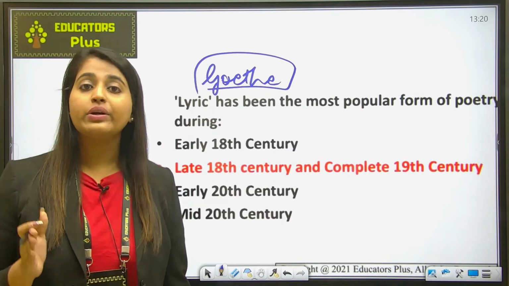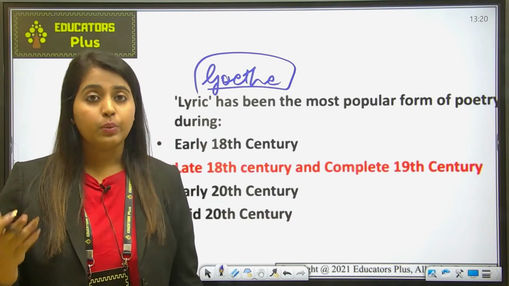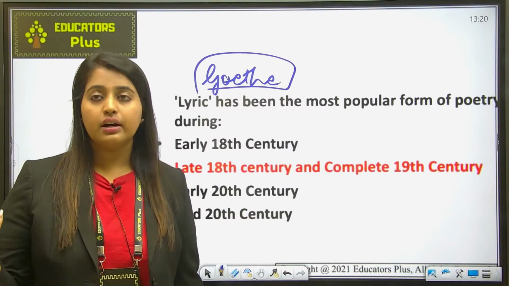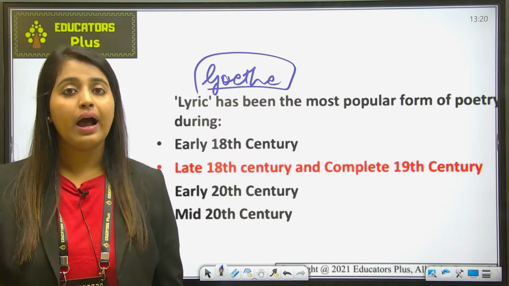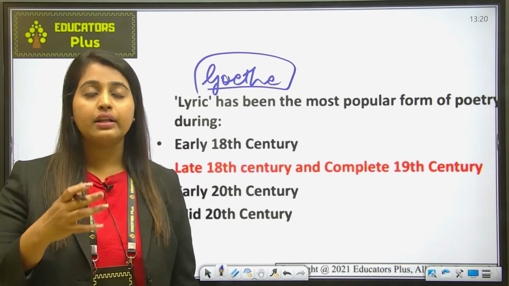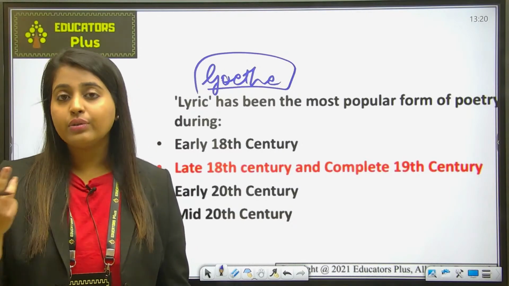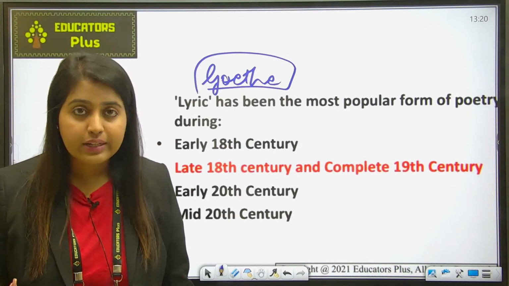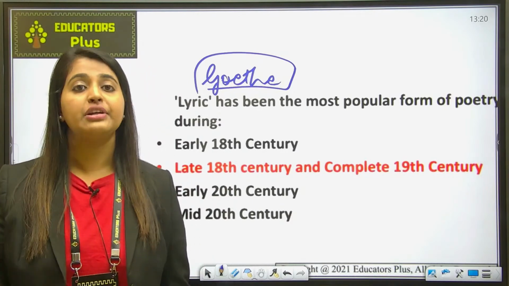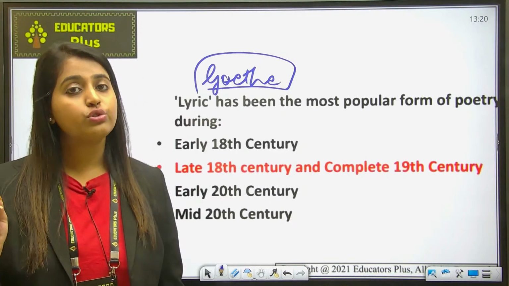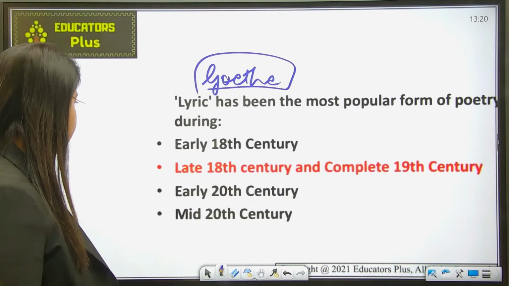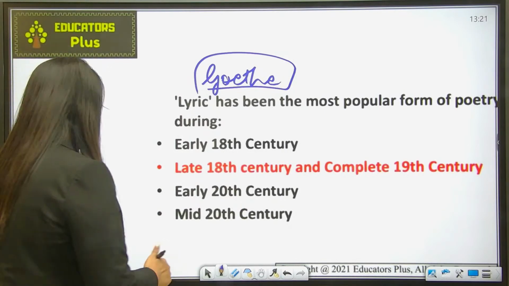And this kind of poetry had an impact upon the writers of the Romantic tradition in England as well. And who were the writers of the Romantic tradition? Like Wordsworth, Coleridge, Shelley, Keats. These are the writers who had a very great impact from lyric poetry. And these writers found the way of writing lyric poetry in the form of sonnets and lyrics praising nature, which actually established the lyric as the most popular form during this period. Fine. Okay, let's move ahead now.